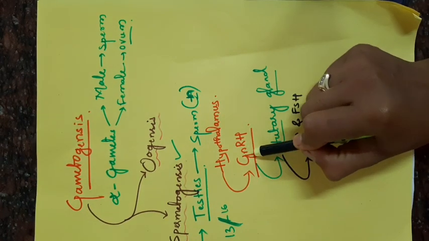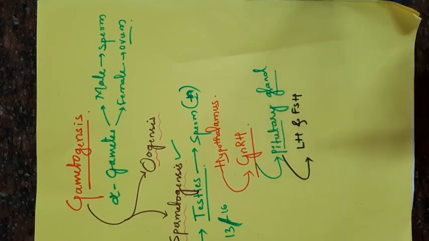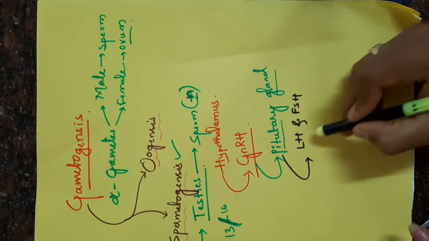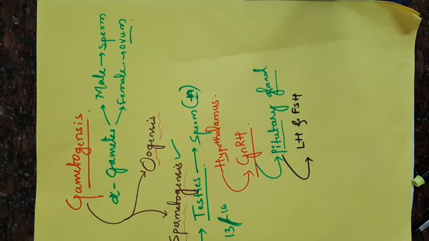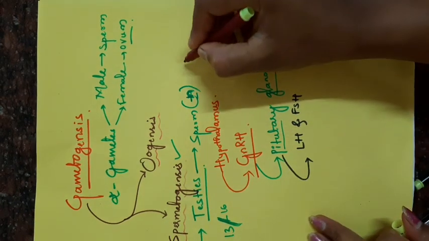Then that GnRH acts on the pituitary gland, which secretes another two gonadotropins called LH and FSH. Here I will write the long forms.